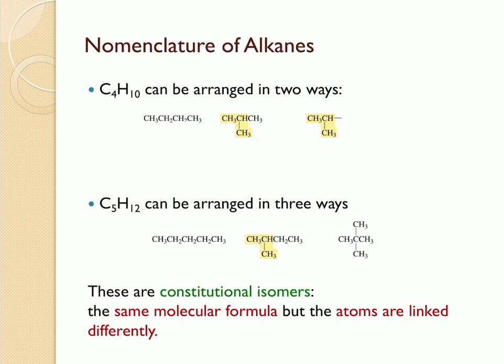When you have the molecular formula C4H10, it can be arranged in two different ways. You can try to put all the four carbons in a straight chain, in which case it is going to be called n-butane, where the n here is going to stand for normal, meaning that all of these carbons are arranged in a row. The second way to draw the structure is to put one of the methyl groups as a substituent on the propane structure. This one is called 2-methylpropane.